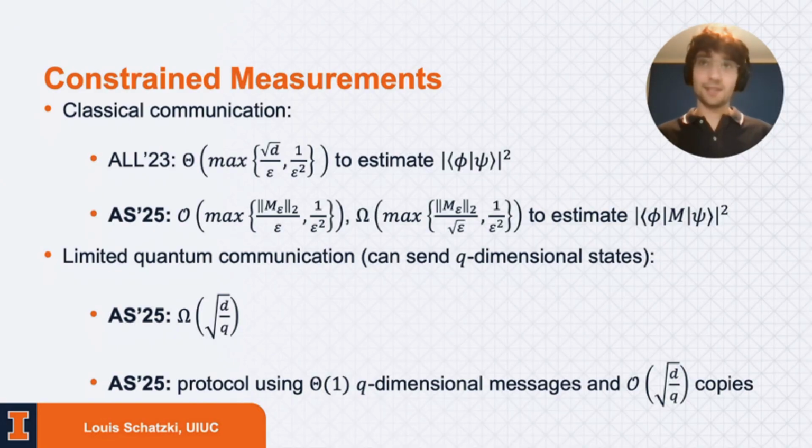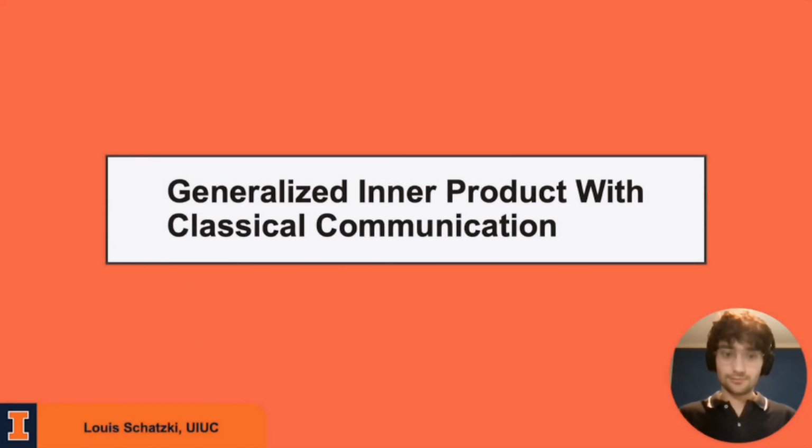So these are not exactly matching in some sense, but they show that there's some sort of smooth trade-off between entanglement and the sample complexity of these problems. And again, I'll get into more detail on this shortly. All right. So first, we'll look in a little more detail at generalized inner product estimation, where you're only allowed classical communication.